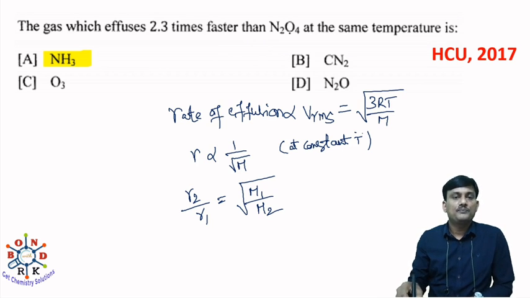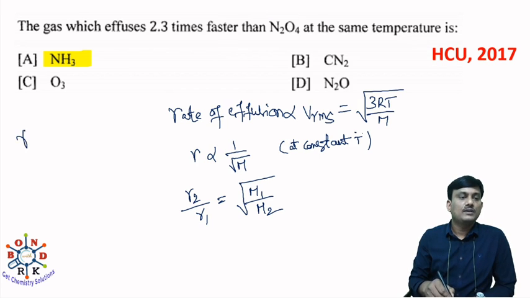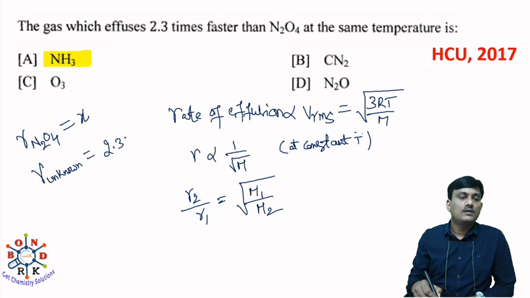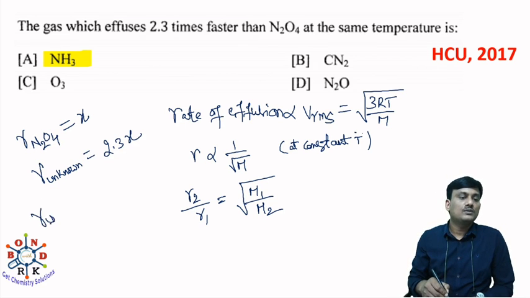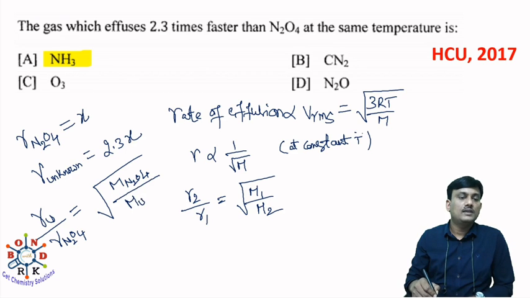Let us take the rate of effusion of N2O4 as X. Then the rate of effusion of the unknown gas will be 2.3 times X. So the rate of unknown by rate of N2O4 is equal to root over M of N2O4 divided by M of unknown.